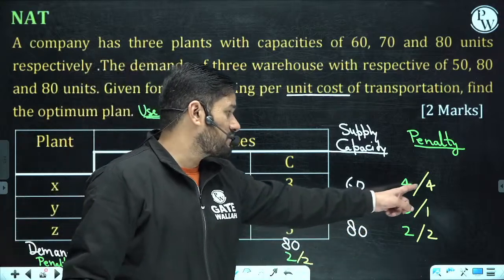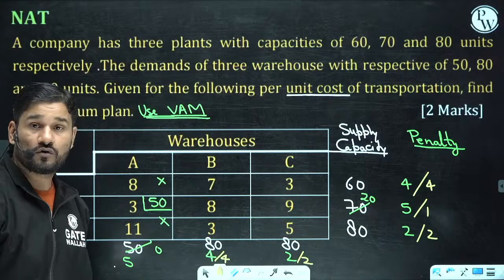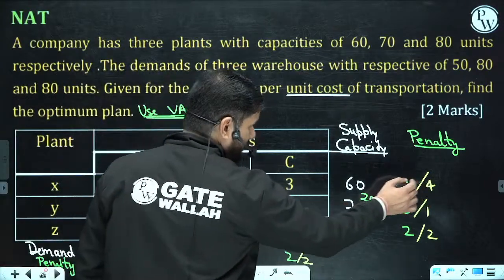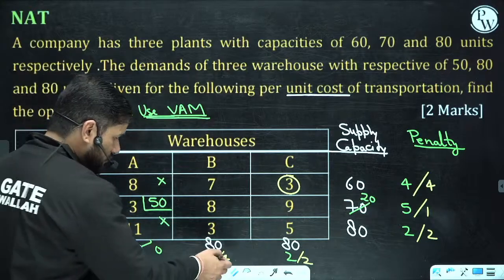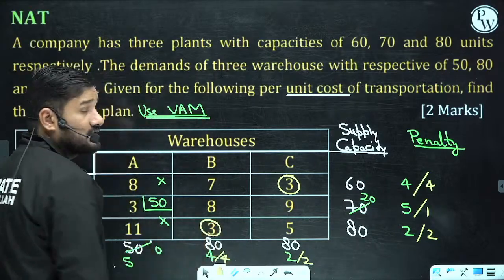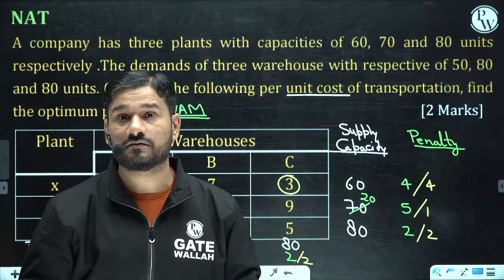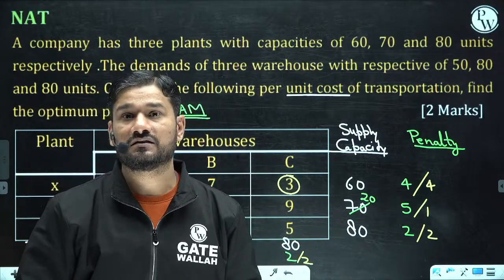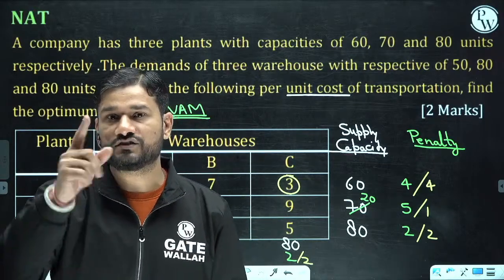Here the maximum penalty is 4. Here the maximum penalty is 4. If you go into that row, 3 is the least cost. If you go into that row, 3 is also the least cost. Oh, what is happening? The maximum penalty got a tie, as well as the least cost also got a tie. What is your decision now?